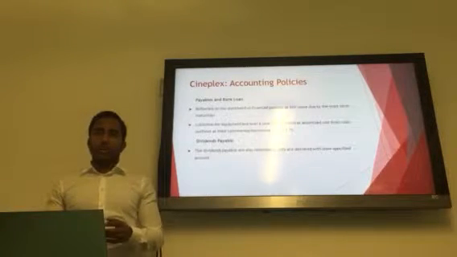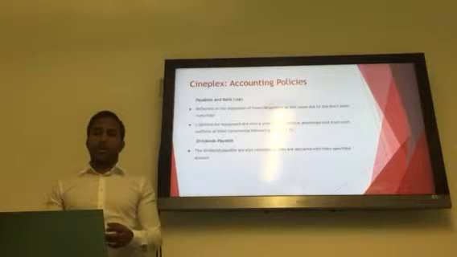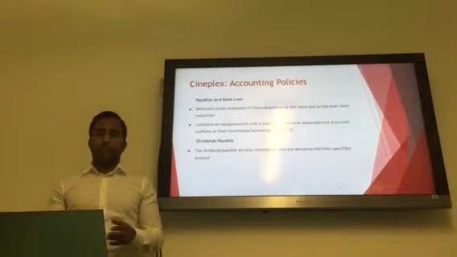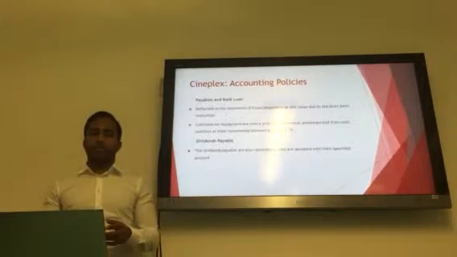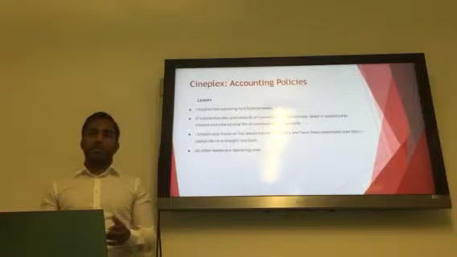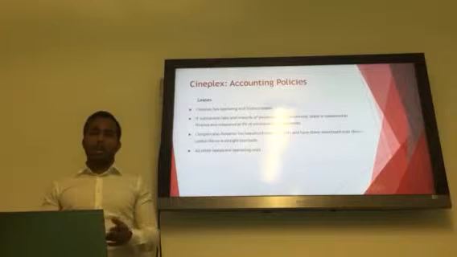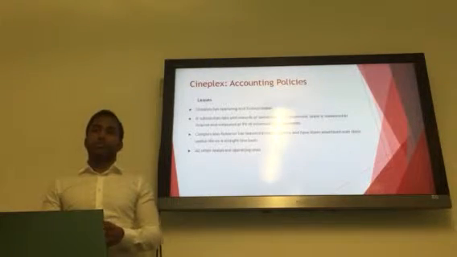Cineplex also has a cash flow hedge in the form of an interest swap agreement, which is accounted for using hedge accounting and is valued at fair value with changes going to income or OCI. For their leases, they have operating and finance leases and have no option under IFRS to choose the type. If it's a finance lease, it must meet at least one of the criteria, and otherwise it is an operating lease. Cineplex also has leasehold improvements, which are amortized over their useful life, and dividends payable are recorded as declared at their specific amount.